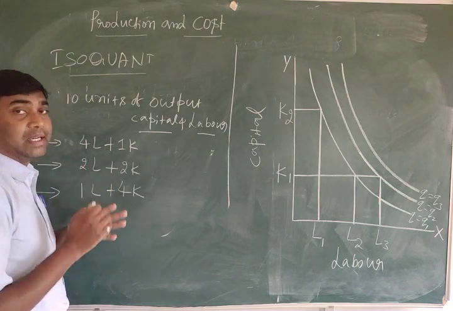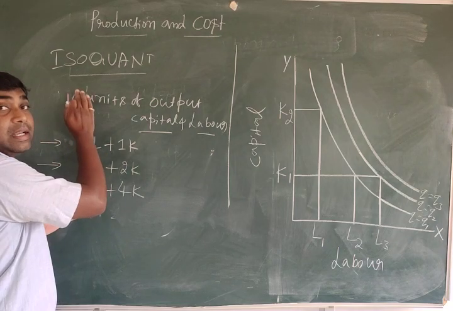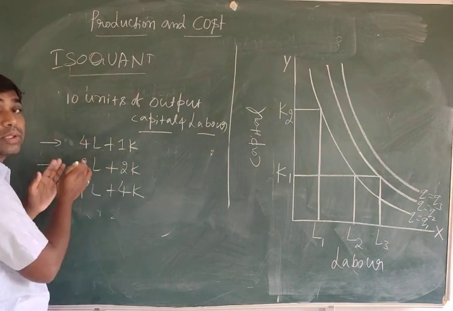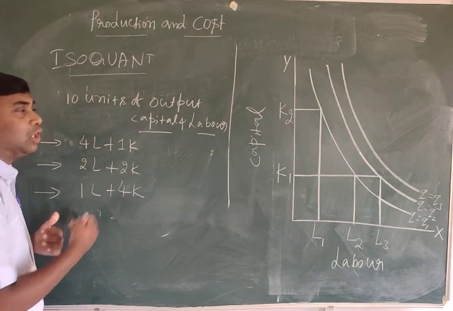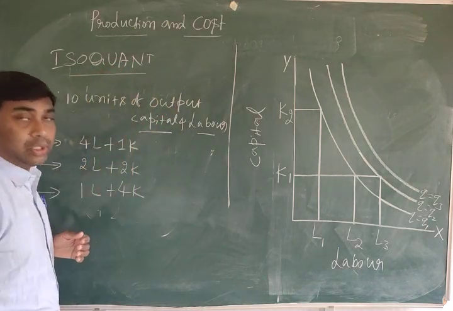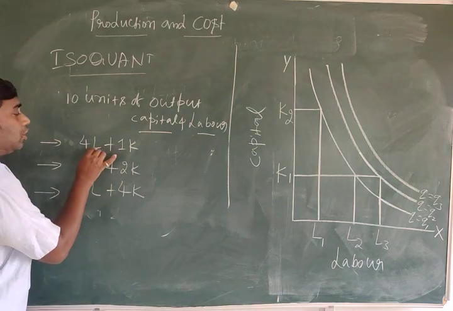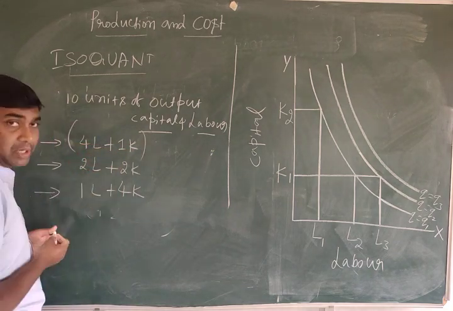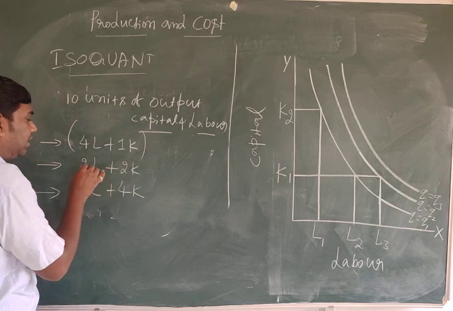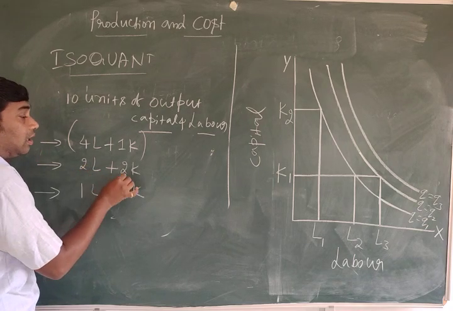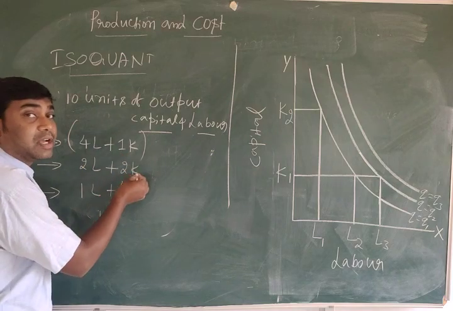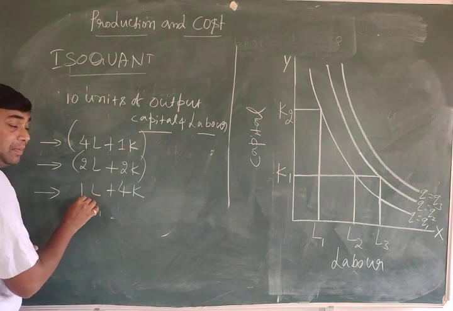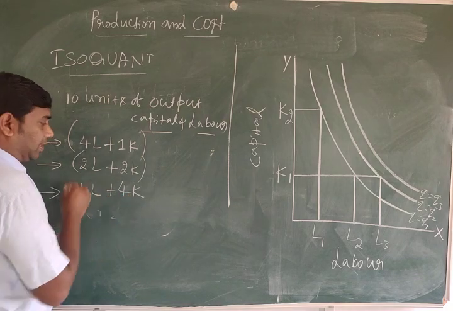Here you have to understand, 10 units of output can be produced in three ways using two inputs. Here, 4 units of labor plus 1 unit of capital: this is the first combination. Then 2 units of labor plus 2 units of capital, the second combination. 1 unit of labor plus 4 units of capital.